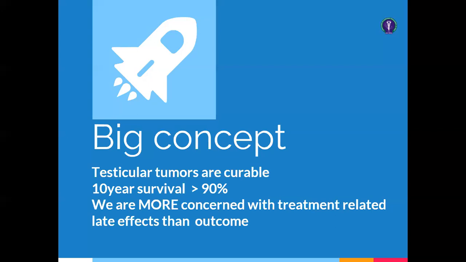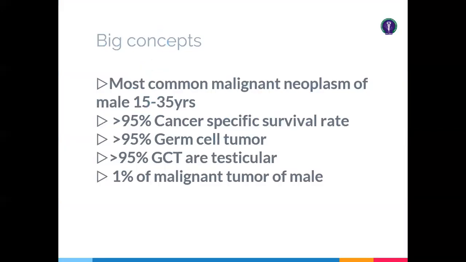Testicular tumor is the most common malignant neoplasm in adolescent and young people, with more than 90% cancer-specific survival, and more than 90% of testicular tumors are germ cell tumors.